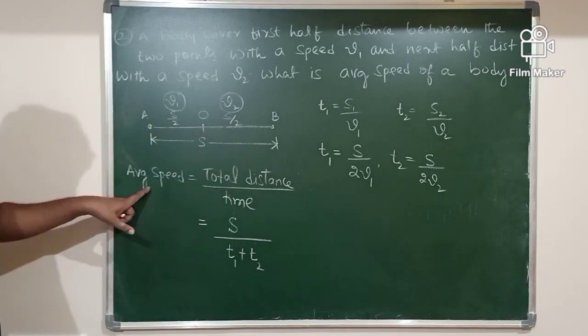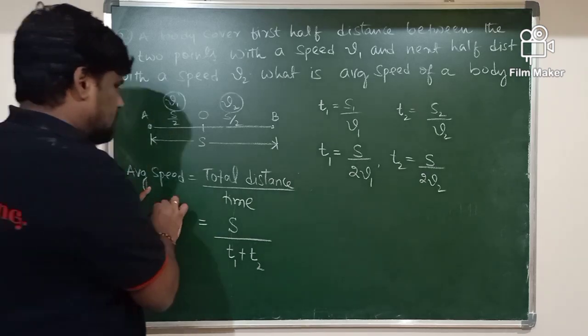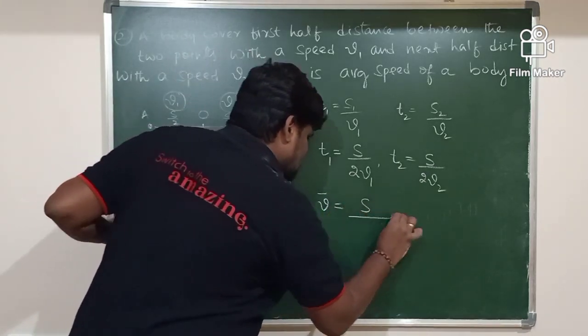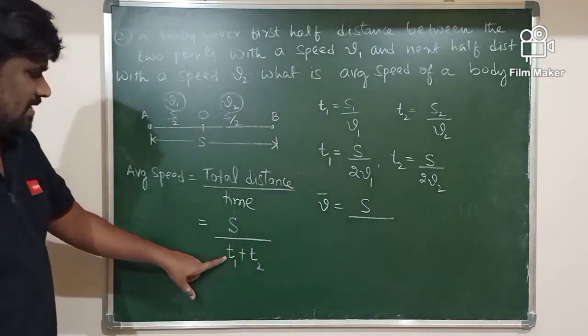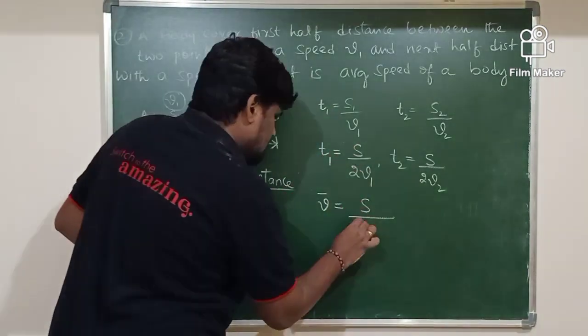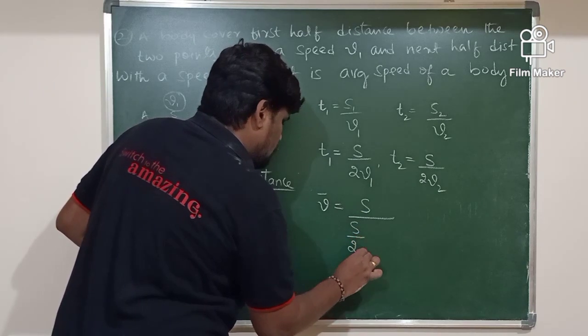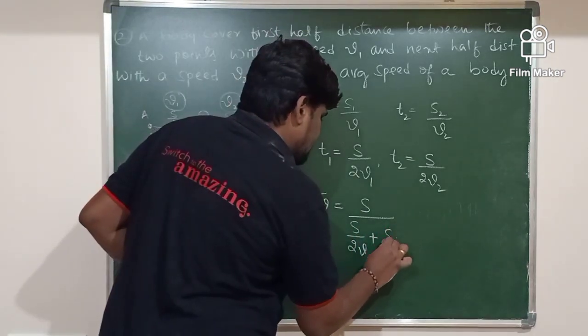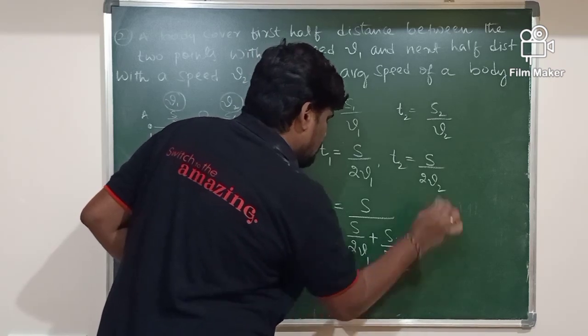Now I will calculate the average speed here. The average speed V bar is equal to S divided by the total time, which is T1 plus T2. What is that? S by 2 V1 plus S by 2 V2.